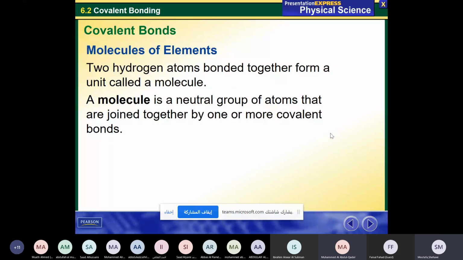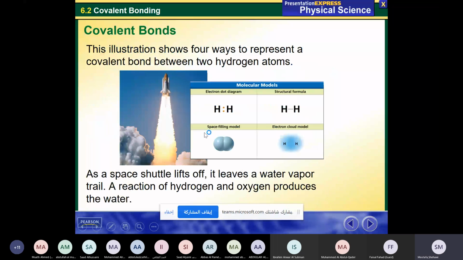Covalent bonds, molecules of elements. Two hydrogen atoms bonded together form a unit called a molecule. A molecule is a neutral group of atoms that are joined together by one or more covalent bonds. This is called a molecule, like the hydrogen molecule. This one and the previous one are called the hydrogen molecule.